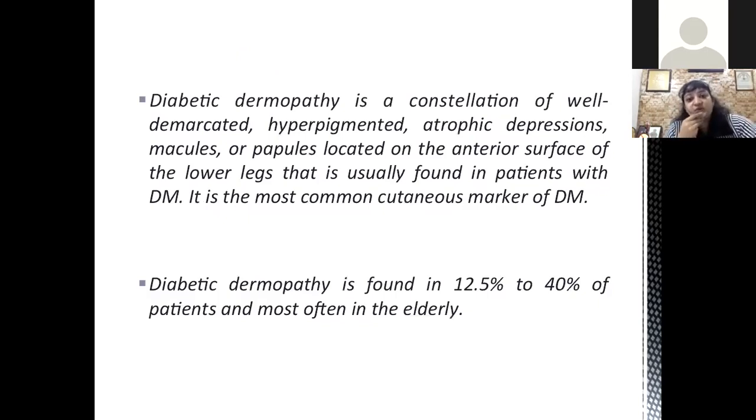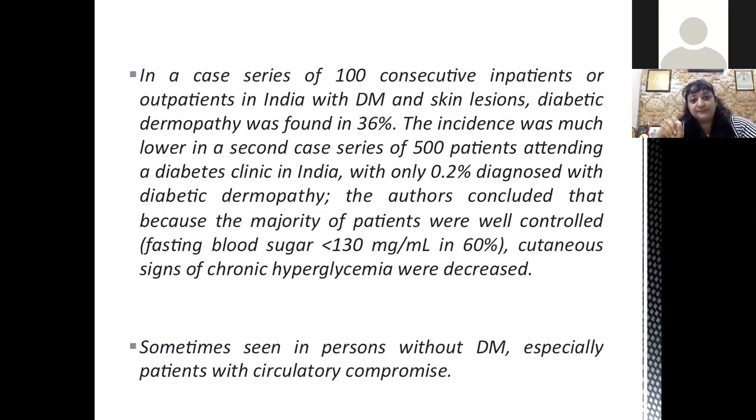Diabetic dermopathy is a constellation of well-demarcated, hyperpigmented atrophic depressions, macules or papules. They are located on the anterior surfaces of the lower legs, usually in patients with diabetes. It is the most common cutaneous marker of diabetes. It is found in about 12.5 to 40% of patients, and mostly in the elderly. Here is an example of a case series of 100 consecutive inpatients or outpatients at a hospital in India with diabetes and skin lesions. In this, diabetic dermopathy was found in 36% of patients.